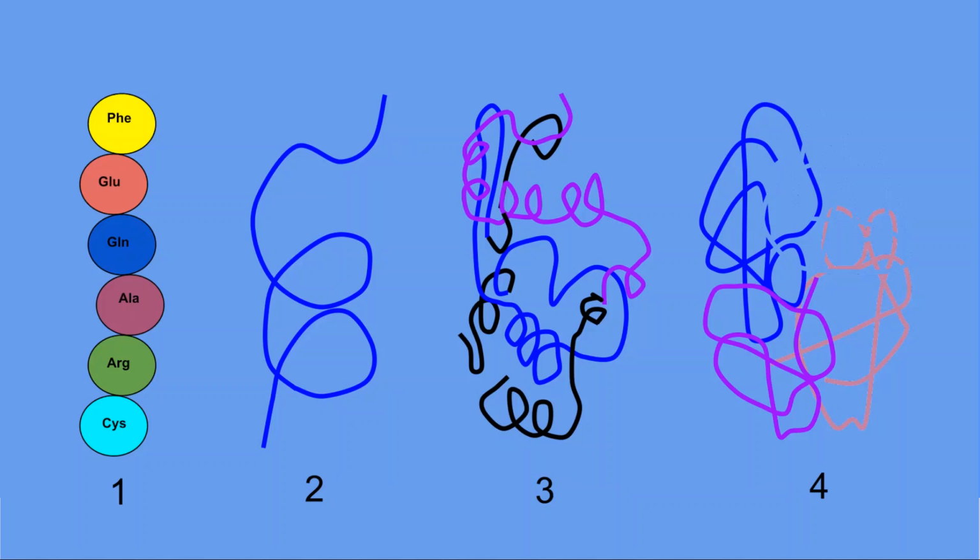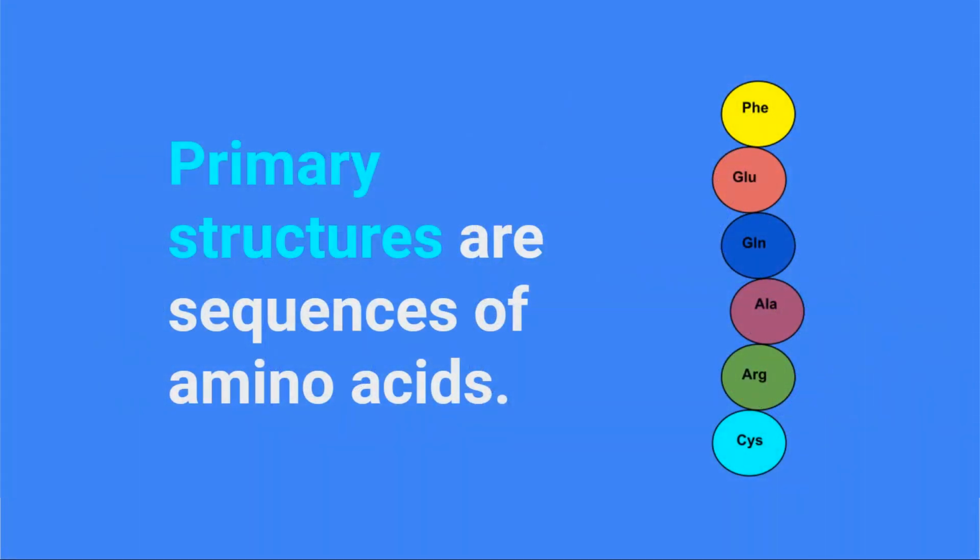So, I want to begin talking about the primary structures. They are linear sequences of amino acids. Primary structures are held together by peptide bonds, and they always begin at the N terminus, which refers to the amino terminus, and finish at the C terminus, which refers to the carboxyl terminus.